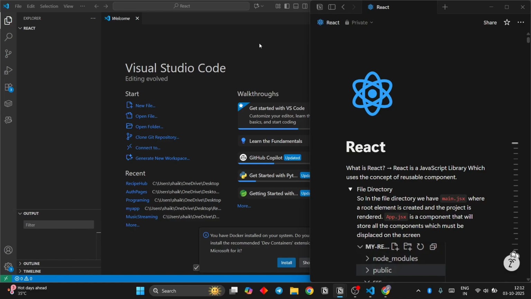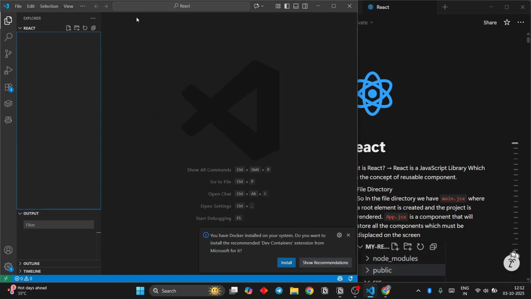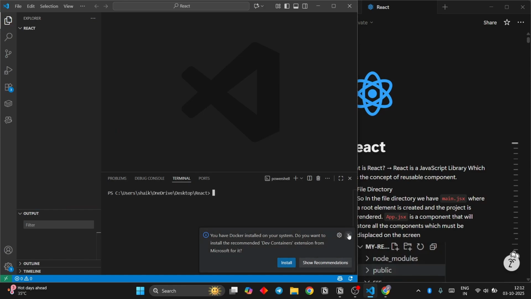Okay, so chapter one of learning React. What is React? React is a JavaScript library that uses the concept of reusable components. Now, that's basically all you need to know about what React is. Furthermore, when you're programming, we'll understand more about React. So let's get started with the first thing, that is how to make a React project.